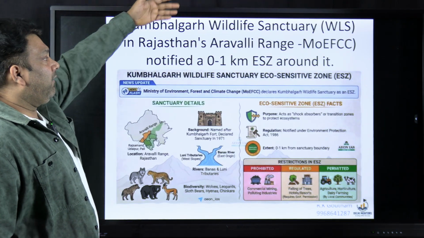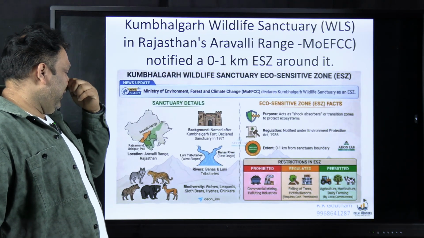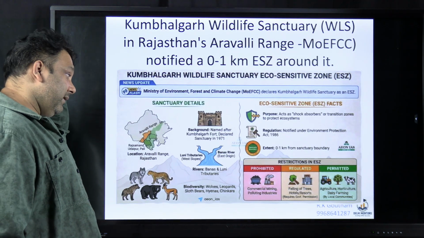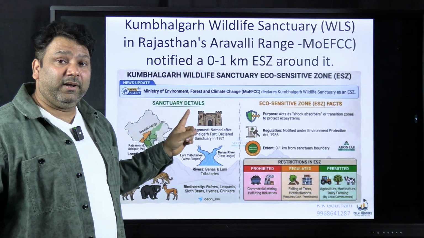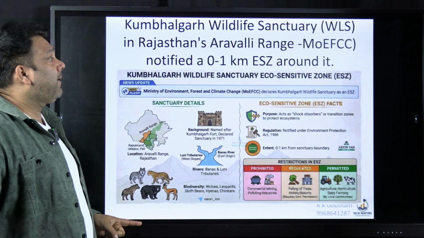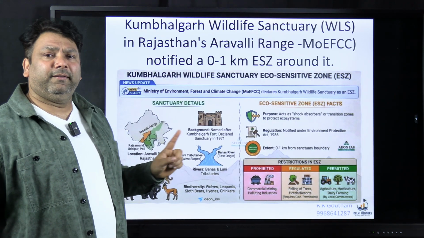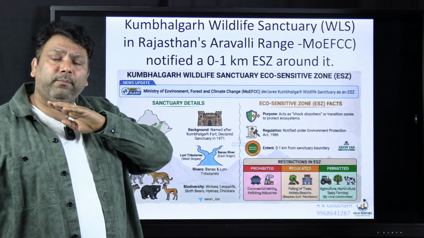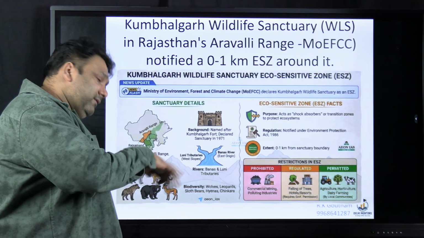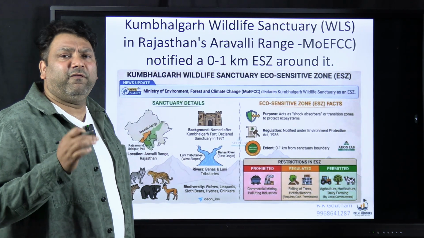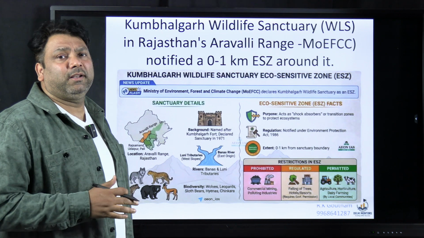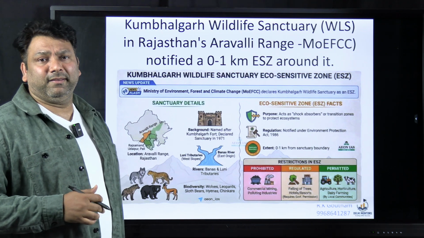So next, Kumbhalgarh Wildlife Sanctuary in Rajasthan Aravalli range. So earlier Kumbhalgarh has been asked in UPSC once. Now the MOEFCC, because the Aravallis, okay, are being destroyed, these regions, okay, are also rich in minerals. Here you get feldspar, limestone. A lot of mining is happening in this area.